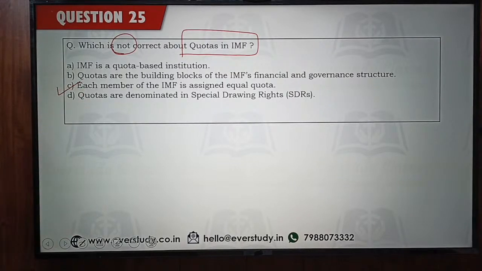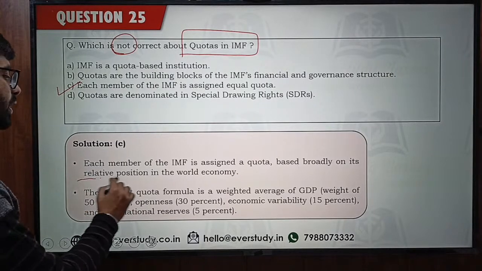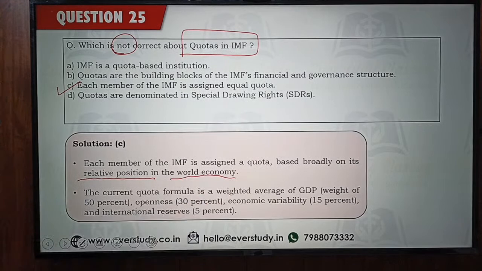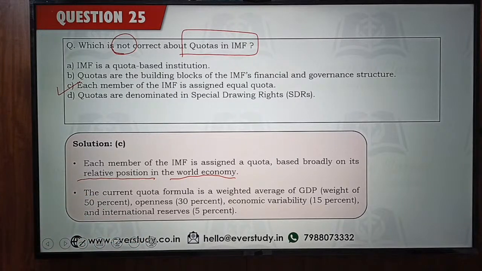Every member is not assigned equal quota. Quota is arrived at by using a formula. There is a formula which is used. We basically assign quota to countries on the basis of their relative position in the world economy. तो जो country ज्यादा powerful है, we are going to assign more quotas to it, and the country which is less powerful, less quotas are going to be assigned to it.